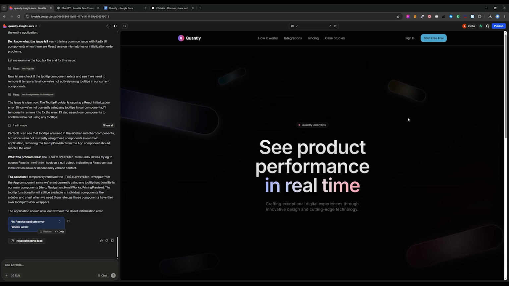Basically, I want to make sure that my first prompt, which is the most important thing, is full of context, full of information, so that I can give Lovable as much information to play with, and make sure that the first generation, the first version, is as close to the final product that I envision. This will save me a lot of time and obviously a lot of money, because it will require less prompting.